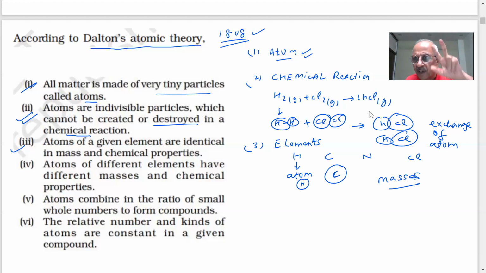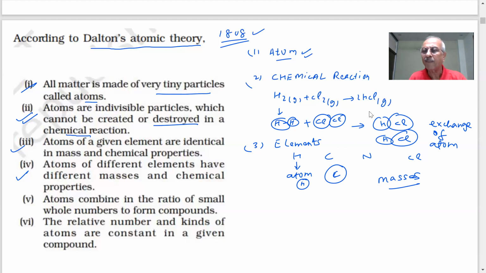Different atoms of different elements will have different masses and different chemical properties. Clear? Fourth point, important. The properties of chlorine atom will not be the same as the properties of hydrogen or carbon or any other element. As we study more and more chemistry, we will see their physical and chemical properties. That is the story of 1808.